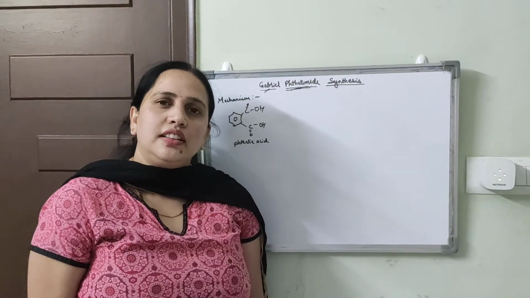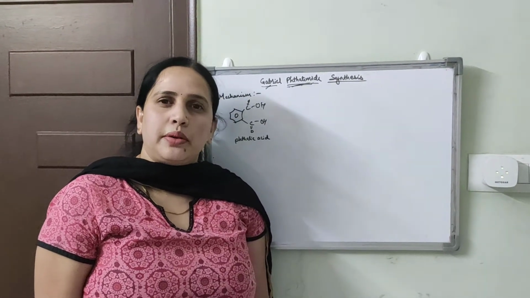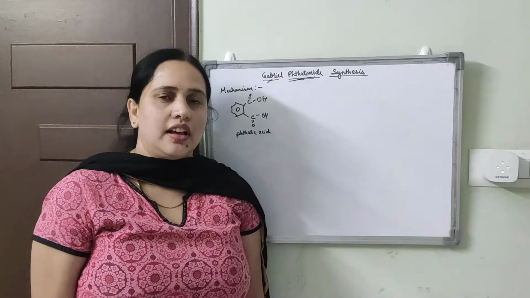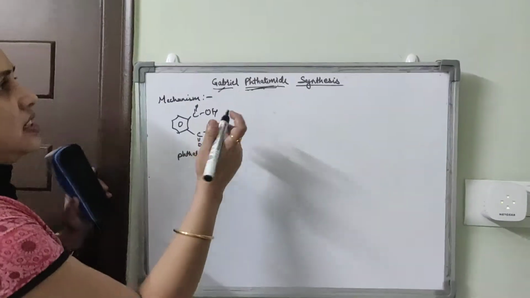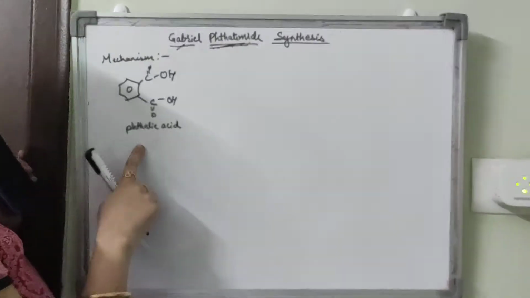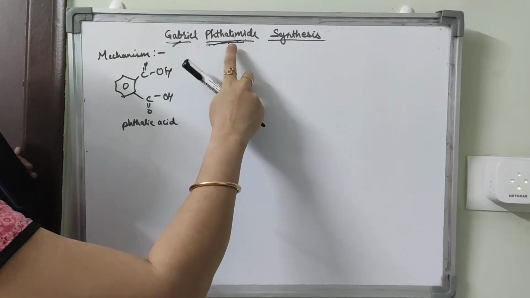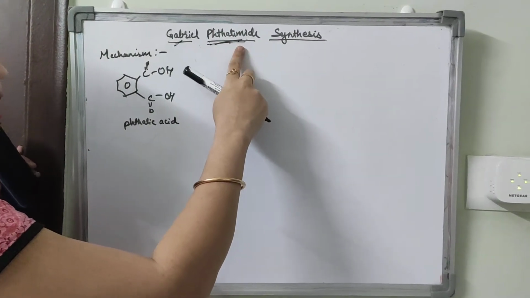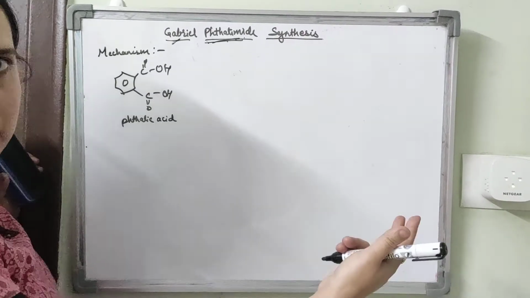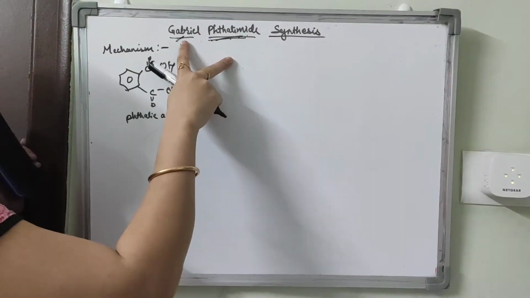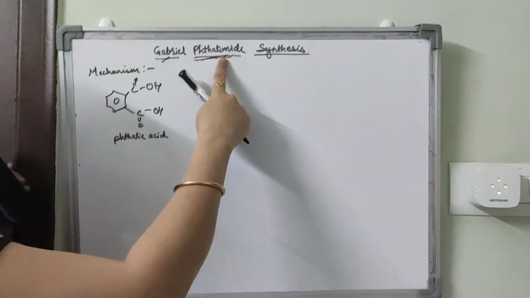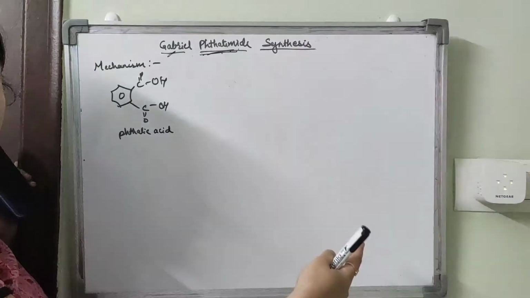Hello, in this video we are going to discuss the mechanism of Gabriel phthalimide synthesis. First we have to prepare phthalimide from phthalic acid, and then we have to prepare primary amines. Gabriel took phthalimide for the preparation of primary amines.